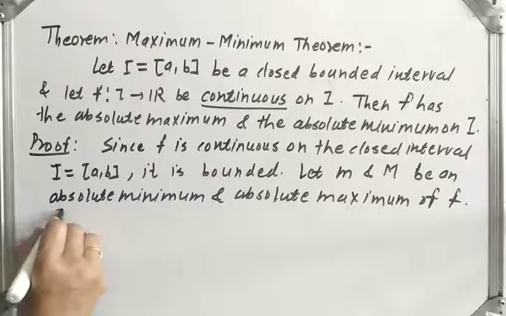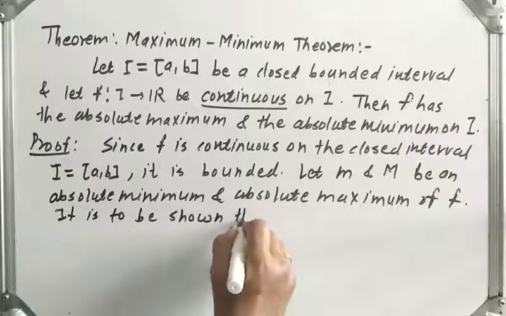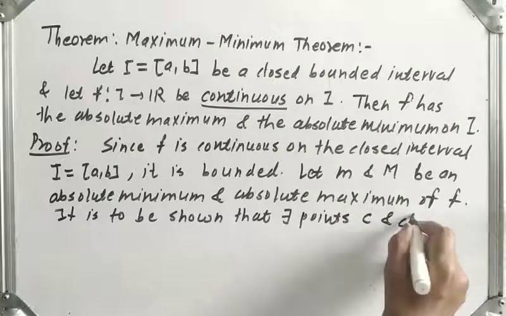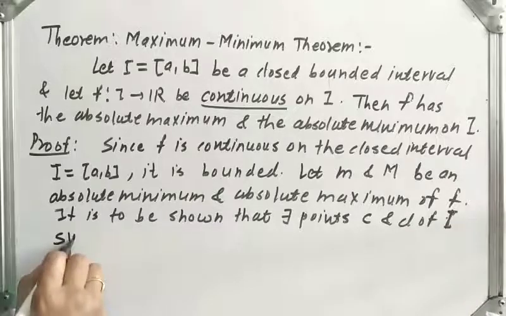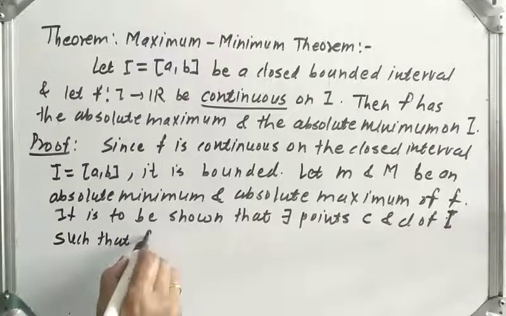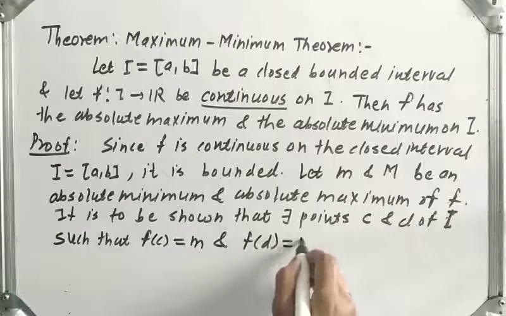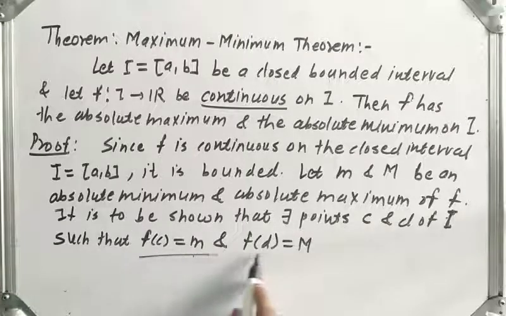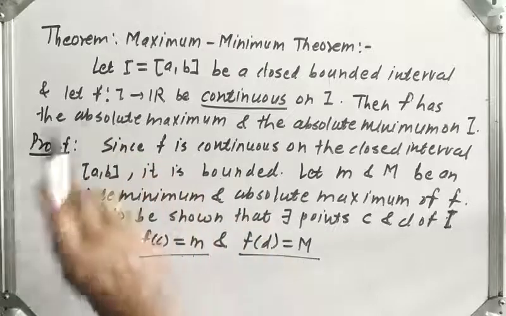Now it is to be shown that there exist points c and d of interval I such that f(c) is equal to m and f(d) is equal to capital M. Now we will show there exist some points c and d satisfying f(c) equal to m, f(d) equal to M. Then we can see that the absolute minimum and absolute maximum are attained by this function.